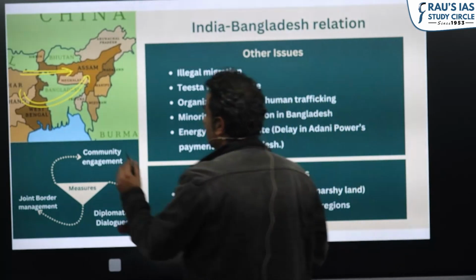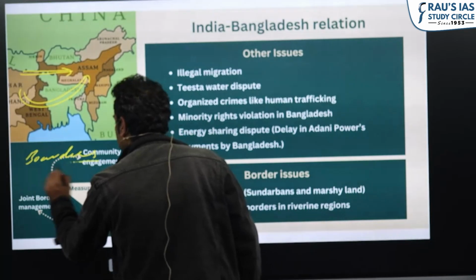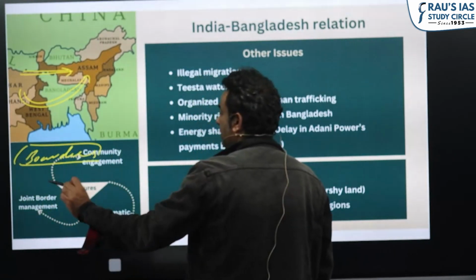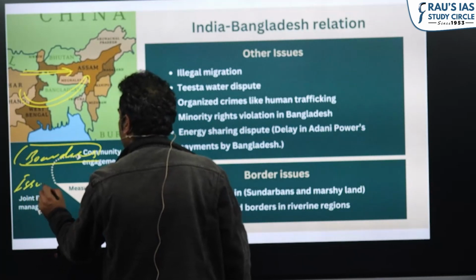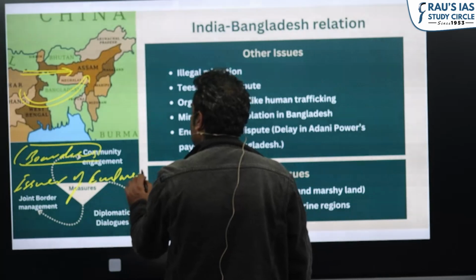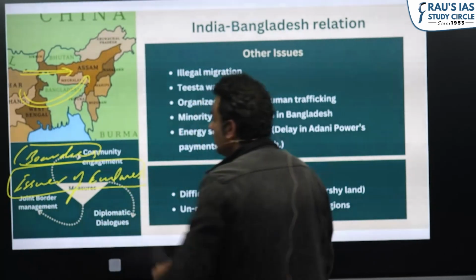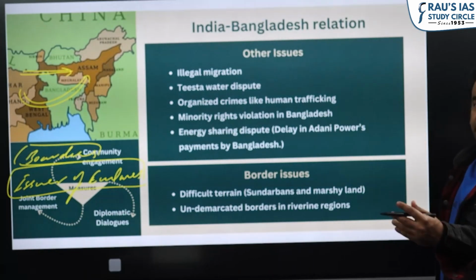That is why settling of borders becomes very important, and in this direction, recently we settled the issue of enclaves also. This issue of enclaves was prevailing for many years, and the Indian government and the Bangladesh government settled this by exchanging enclaves.